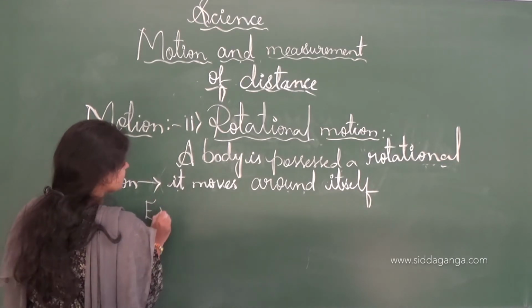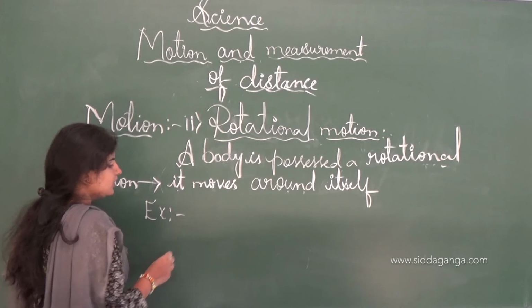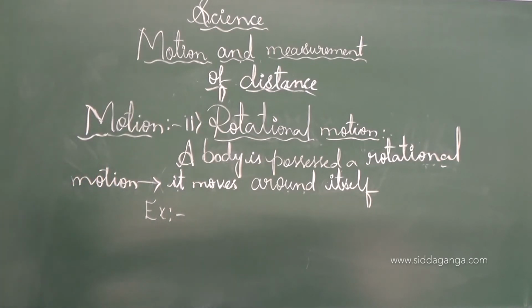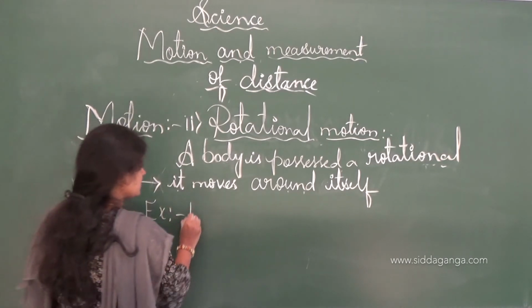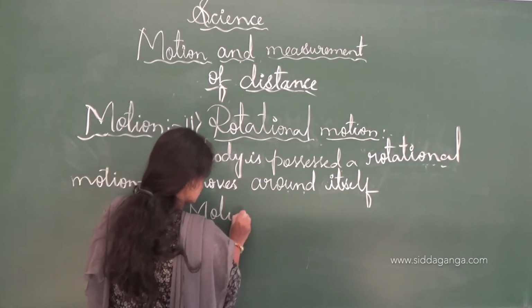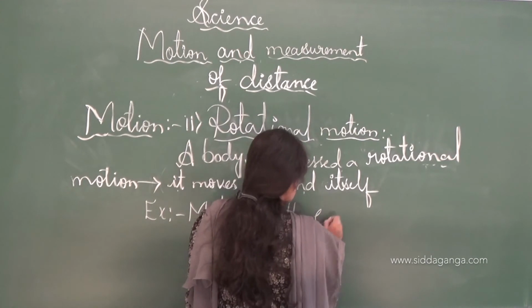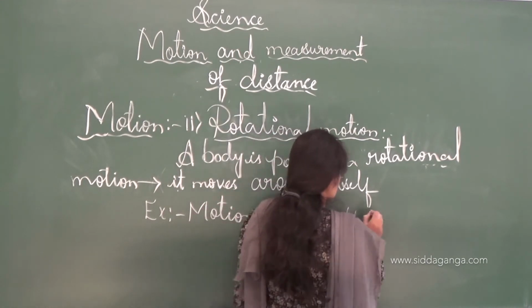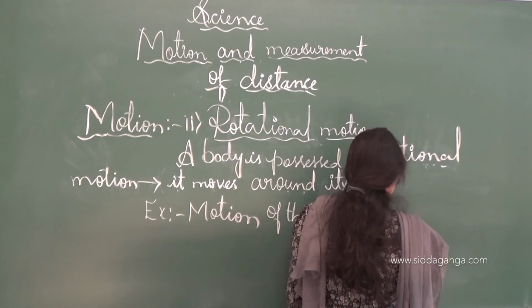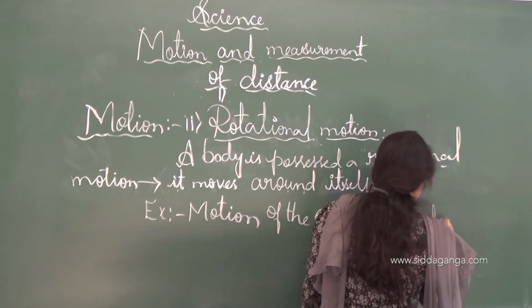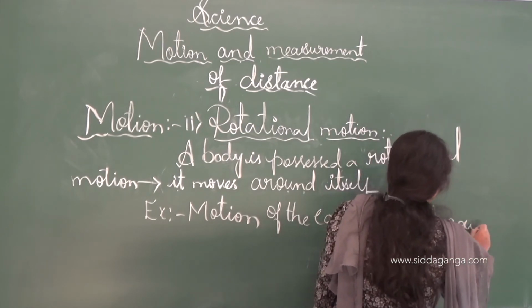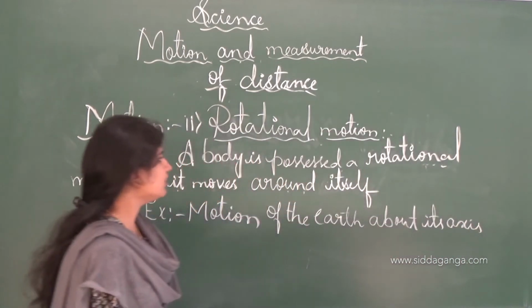Example for the rotational motion is the motion of the earth about its axis, which is called rotational motion.